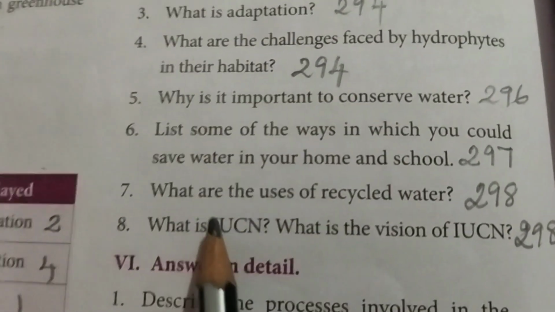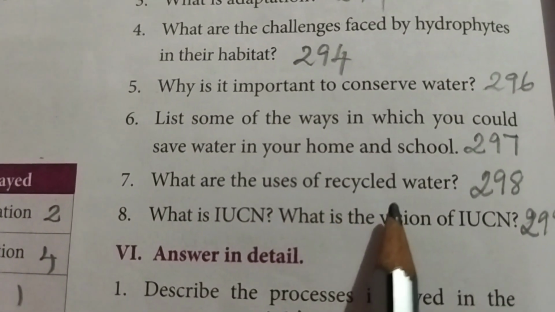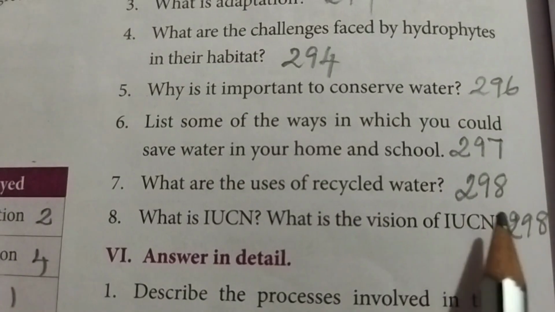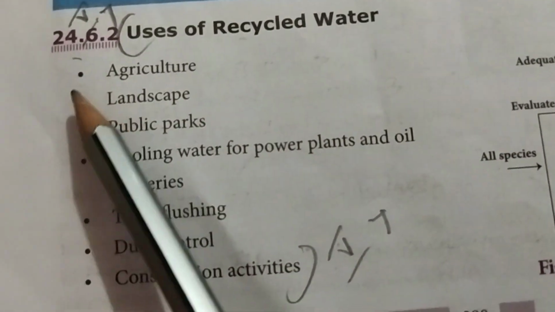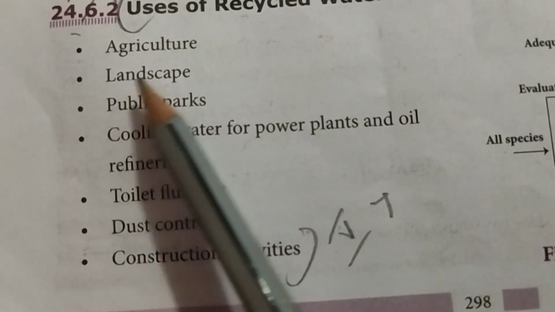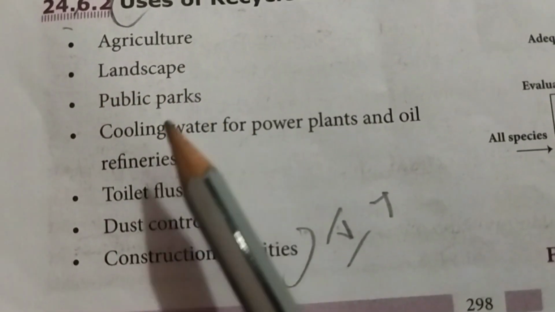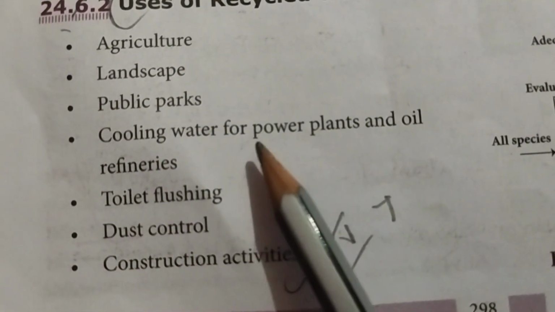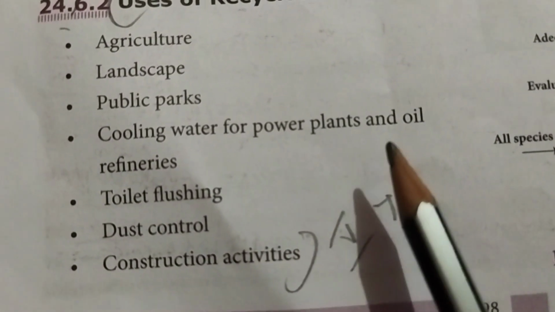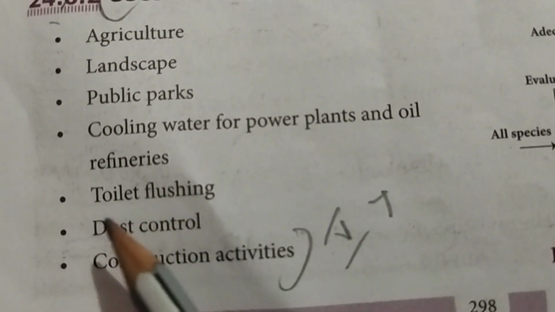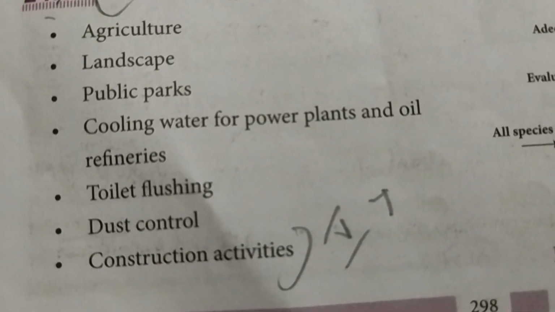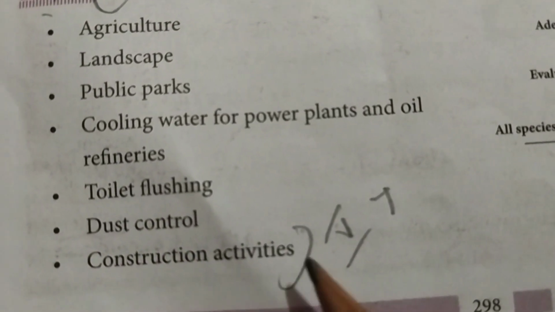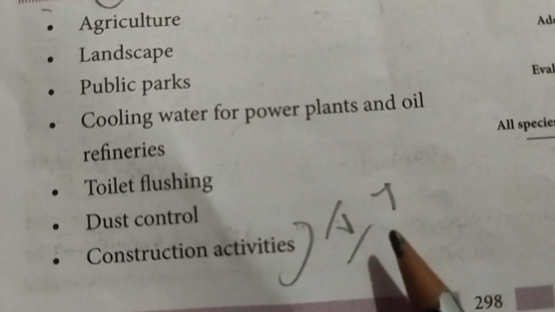Seventh question, what are the uses of recycled water? Page number 298. Uses of recycled water. First one, agriculture. Second one, landscape. Third one, public parks. Fourth one, cooling water for power plants and oil refineries. Fifth point, toilet flushing. Sixth, dust control. Seventh, construction activities. So that is fifth Roman letter seventh question answer.